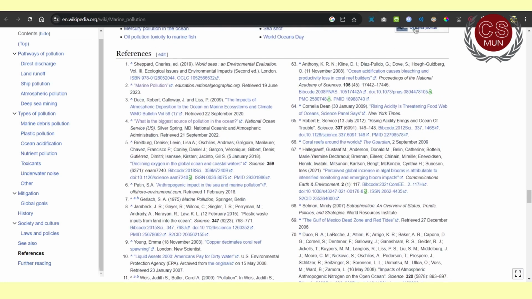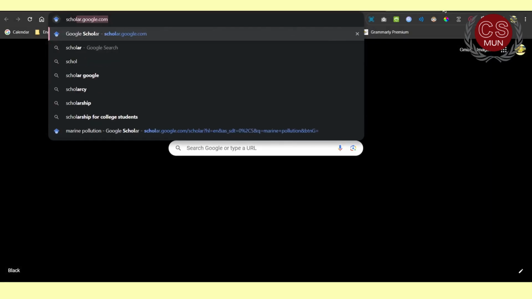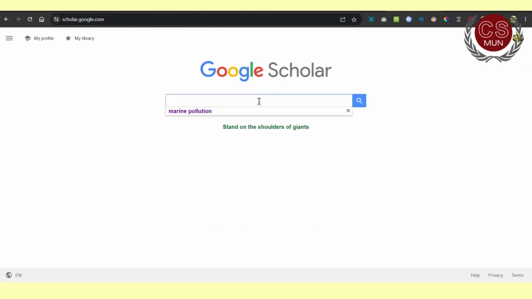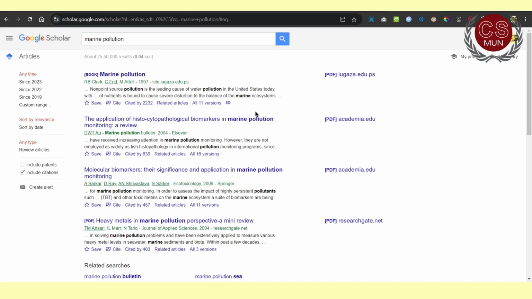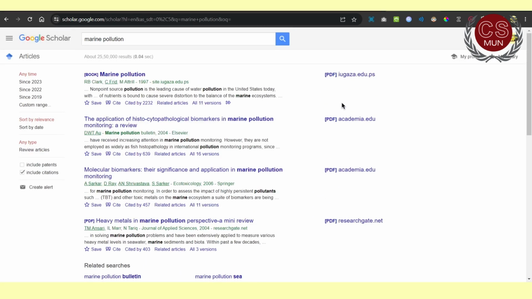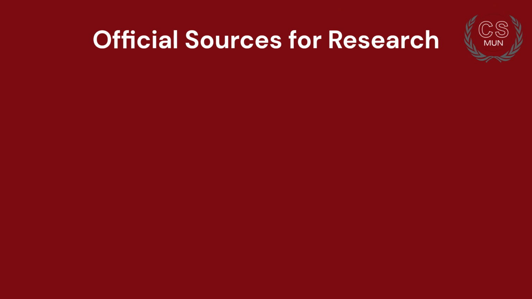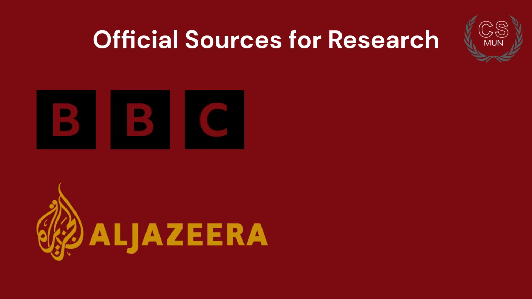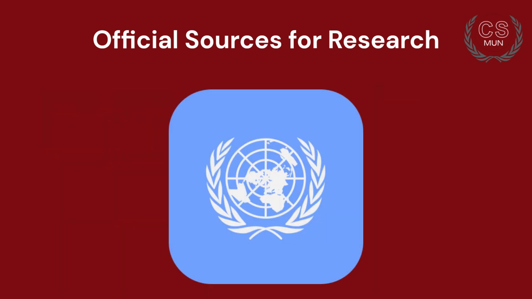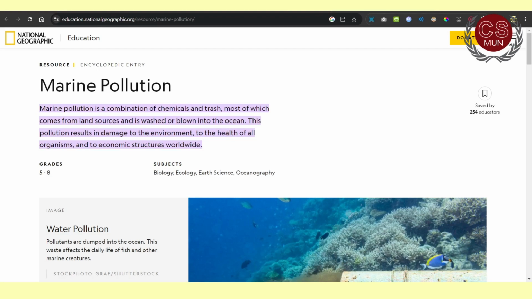Another great way to find research articles is Google Scholar. You go to scholar.google.com and then type marine pollution. You will get a lot of long research articles and books by verified authors. Other websites like BBC, Al Jazeera, The Guardian, National Library of Medicine, and of course, official UN websites are also a great place to find info. Now, let's get back to the first website.